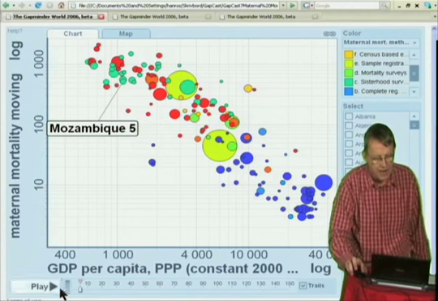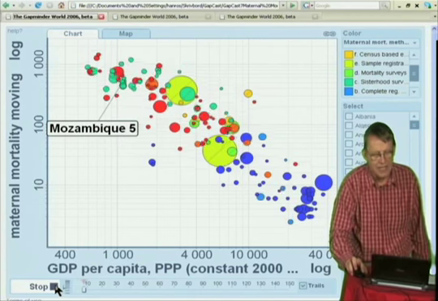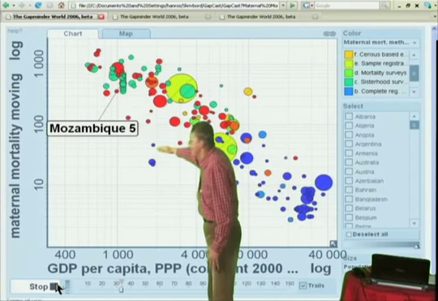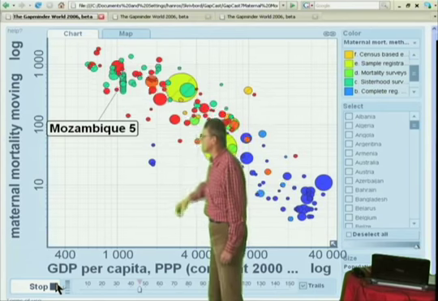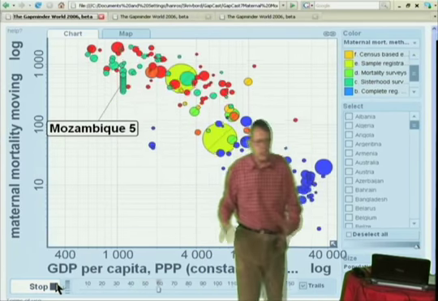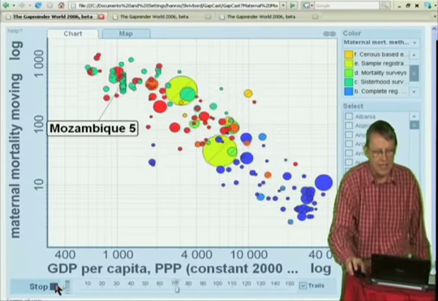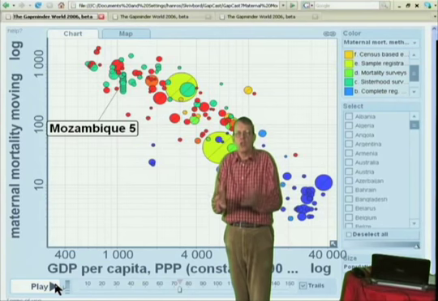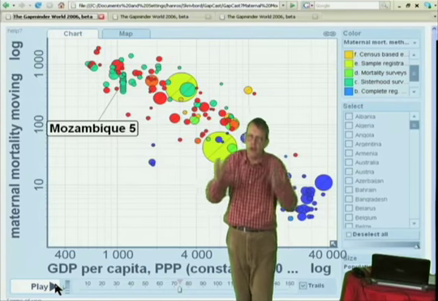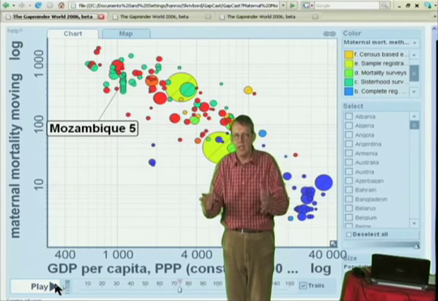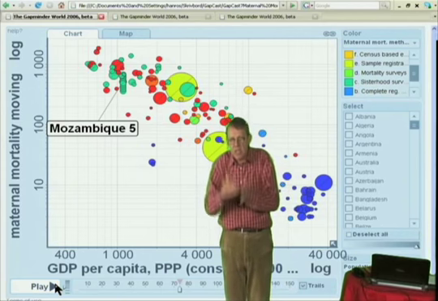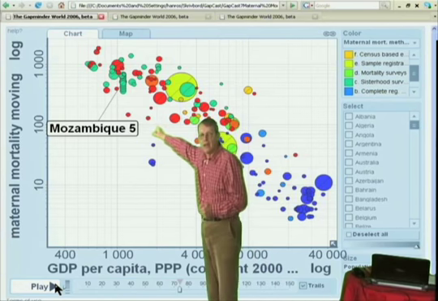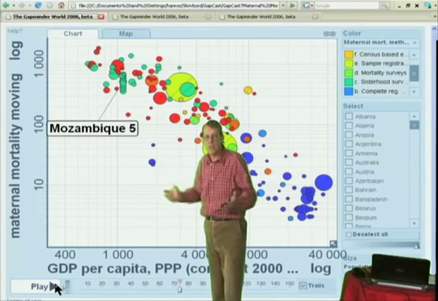I'll mark Mozambique there, and then I will plot all the countries like this. And you will see, this is the uncertainty, and you will see that the red data here vary more than the green ones. But even with the green, the uncertainty for Mozambique's maternal mortality is too wide to be used for year-to-year monitoring. And that's my first conclusion. Maternal mortality cannot be used to measure progress year by year towards safe motherhood, at least not in low-income countries.